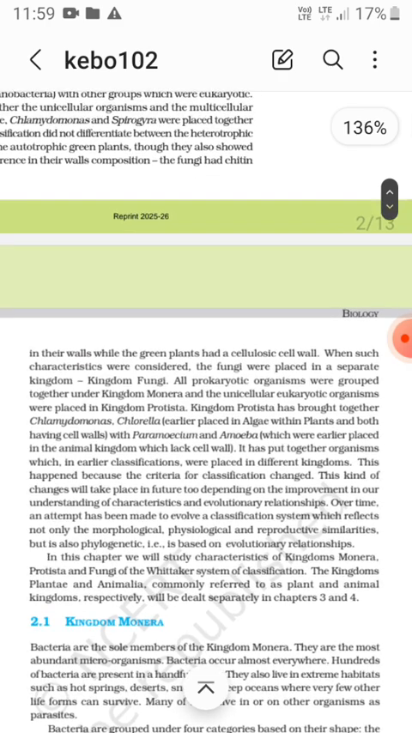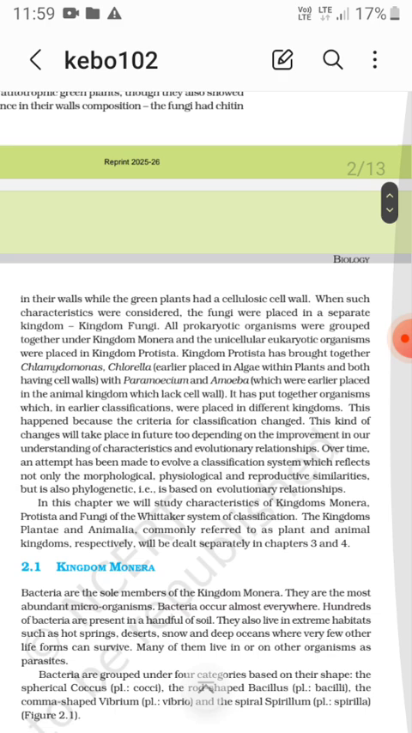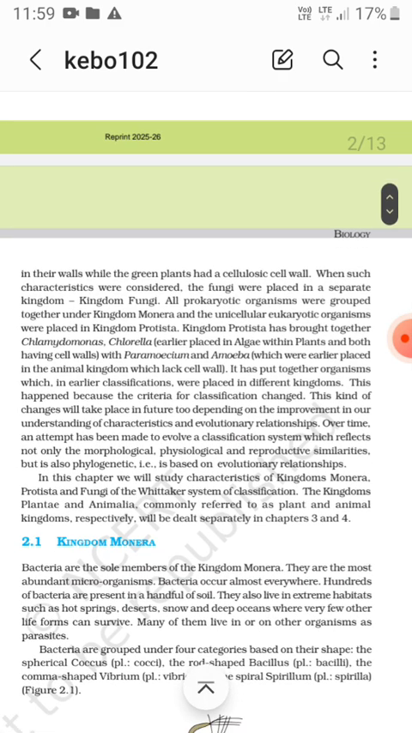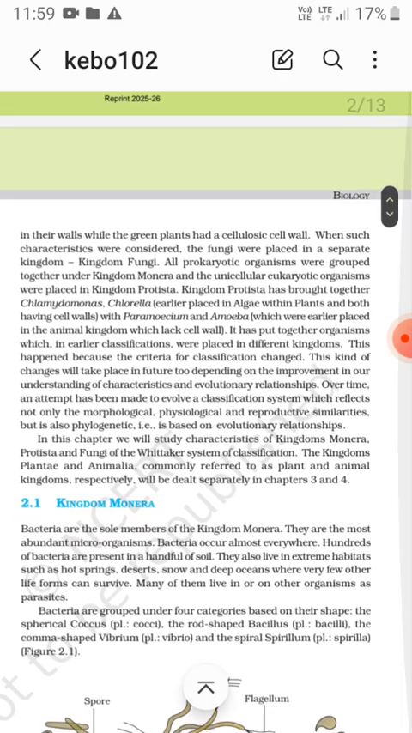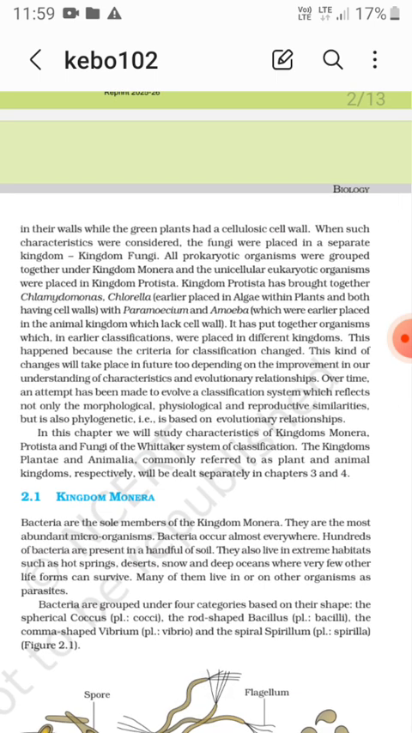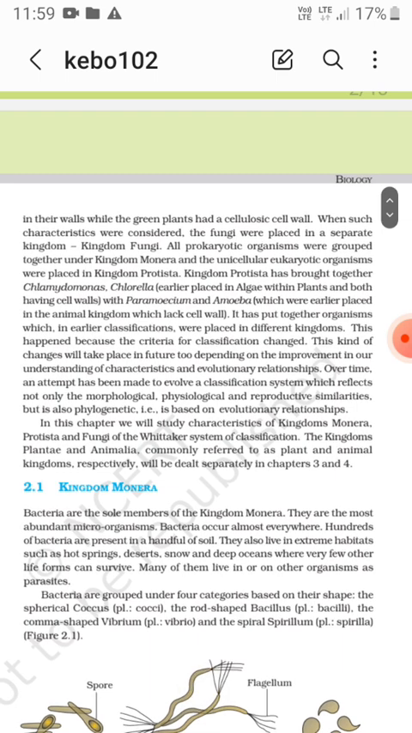When such characteristics were considered, the fungi were placed in a separate kingdom, kingdom Fungi. All prokaryotic organisms were grouped together under kingdom Monera, and the unicellular eukaryotic organisms were placed in the kingdom Protista. Kingdom Protista has brought together Chlamydomonas and Chlorella, which were placed in algae within the plants.